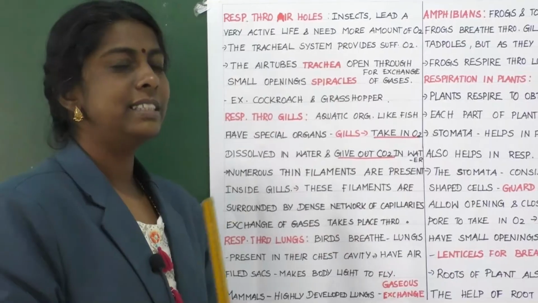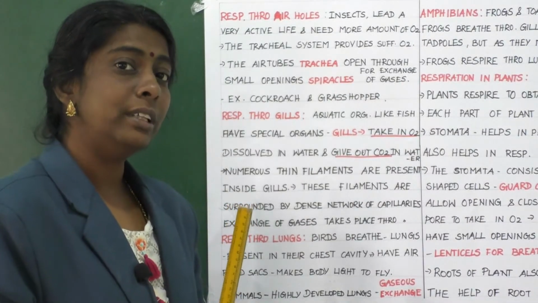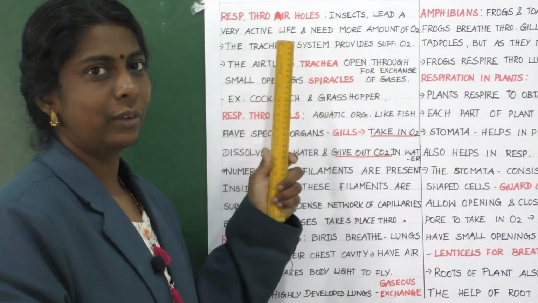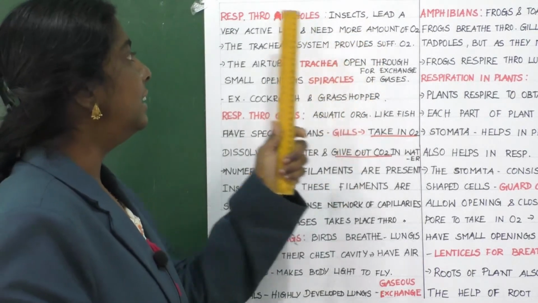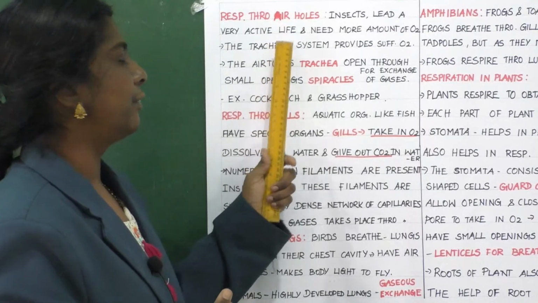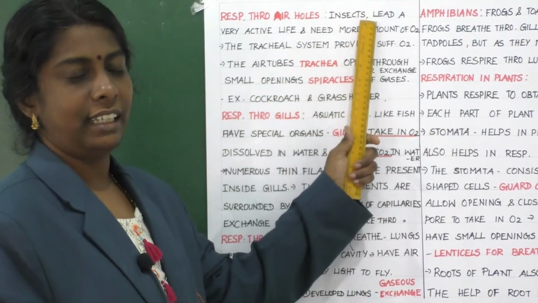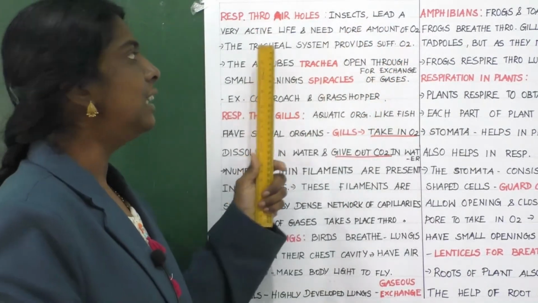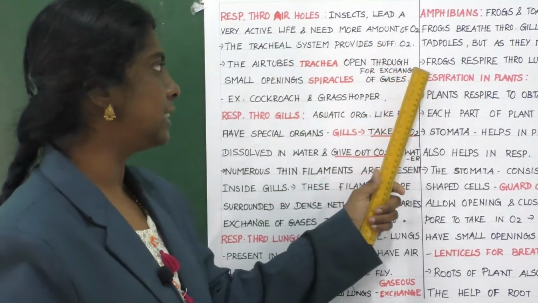Clear, children? Yes, children. Now respiration in cockroaches. How is it happening? Respiration is taking place through air holes. Cockroach and some insects lead a very active life and need more oxygen. The tracheal system provides sufficient oxygen.